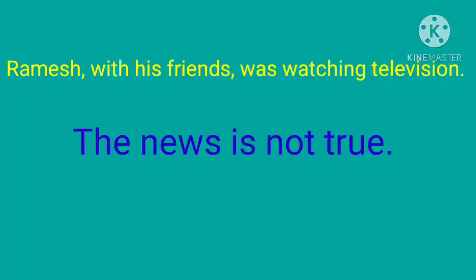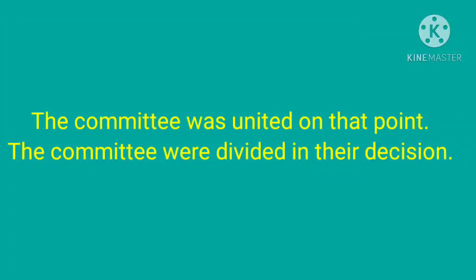Like in this example, the news is not true. News is singular in meaning but plural in form. So with that we will use a singular verb. The news is not true. A collective noun takes a singular verb when the collection is thought of as a whole. It takes a plural verb when the individuals of the collection are thought of separately. For example, the committee was united on that point.